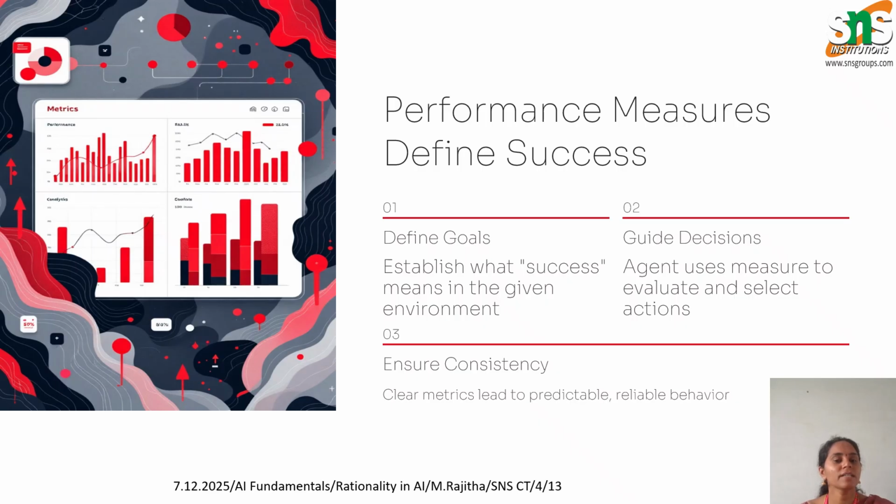Performance measures define success. Performance measures help an agent understand what success means. First, they define goals such as accuracy, speed, cost, or safety. Second, they help the agent evaluate its actions and choose one that improves performance. Third, they maintain consistency. The agent behaves in a predictable and organized manner. Without a proper performance measure, the agent cannot know whether it is progressing or failing. Therefore, designing clear performance metrics is one of the most important steps in building an intelligent system.